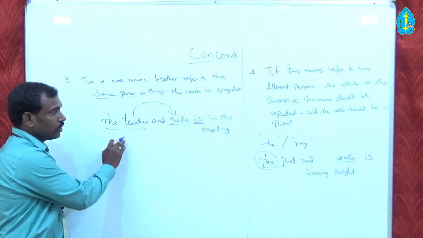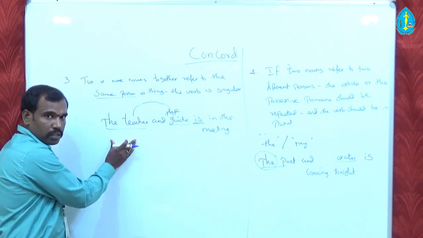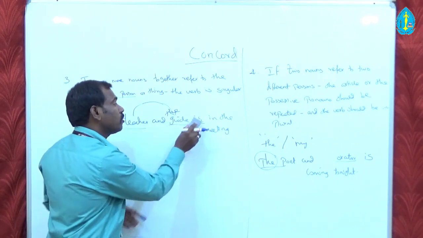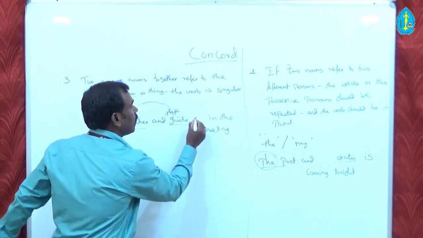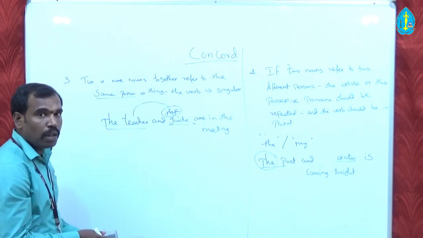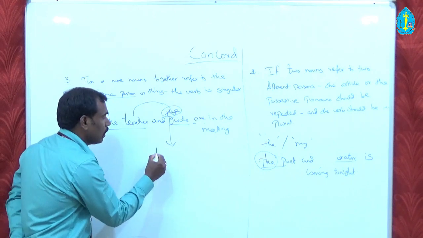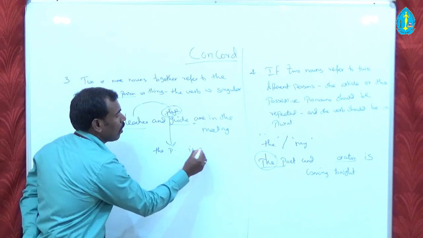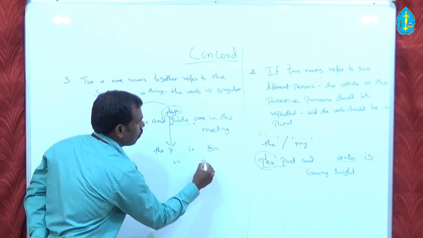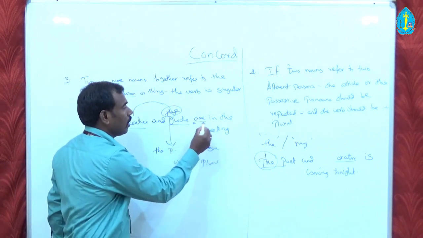And here it is the teacher and the guide. If it is the guide, the teacher is now one person, and the guide is another one, and so the verb changes accordingly. It means it takes plural here. So here the definite article plays a major role, where it decides whether the person is singular or plural. So depending on the person, we have to change the verb accordingly.